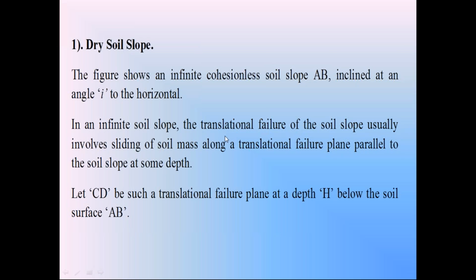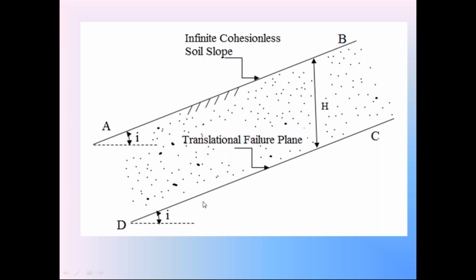The infinite soil slope is always subjected to translational failure, where the failure surface is a plane surface parallel to the soil slope. We assume CD is the translational failure plane at a vertical depth h below the soil surface AB. So this is the diagram.